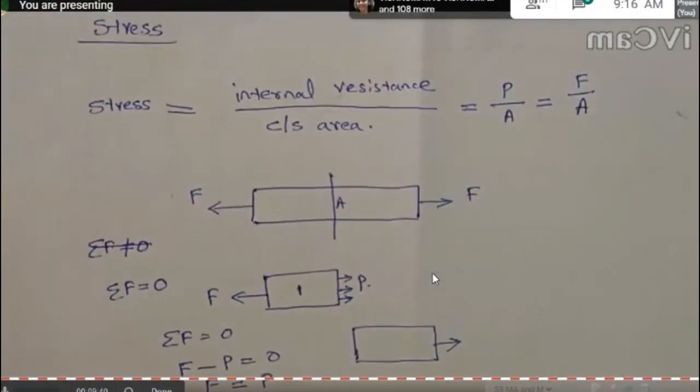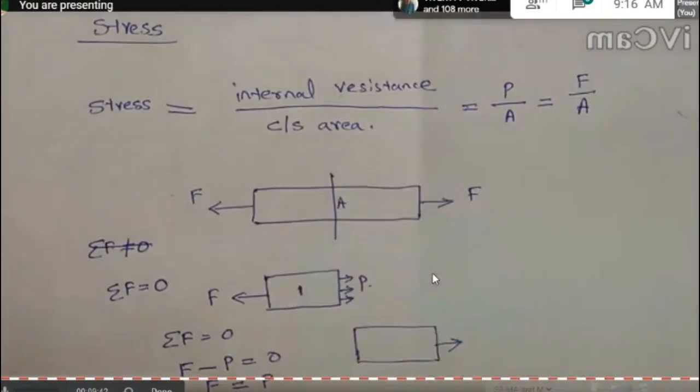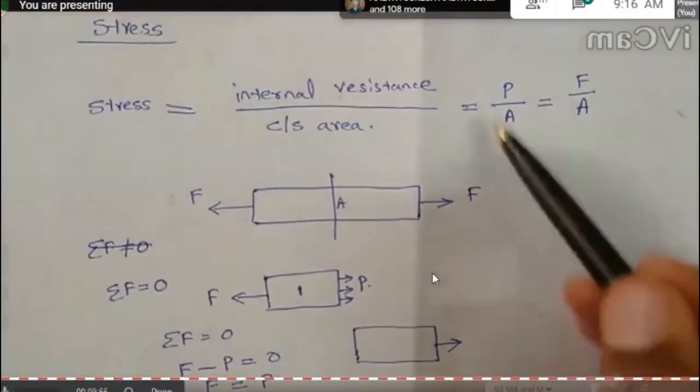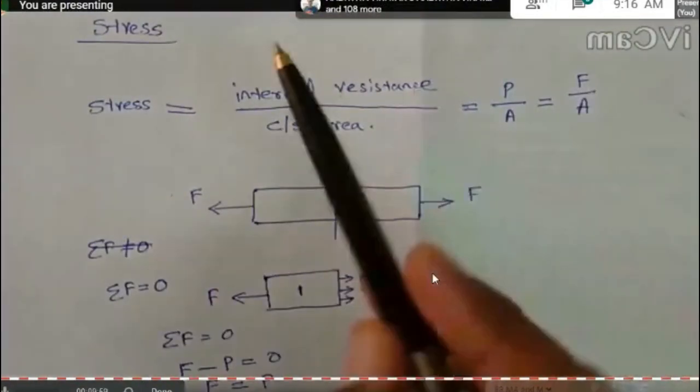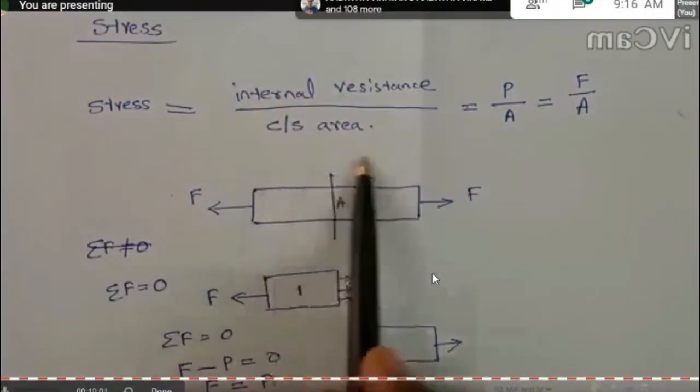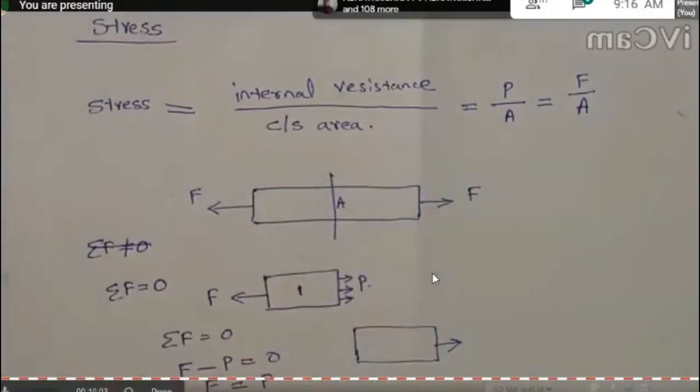Okay. So another definition of stress is force applied, external force applied on a body per unit cross section area. That is another definition. And how did that definition come? From this derivation. P is equal to internal resistance per cross section area, that is the actual definition. But we derived that the internal resistance equals the external force. From that, P by A equals F by A.